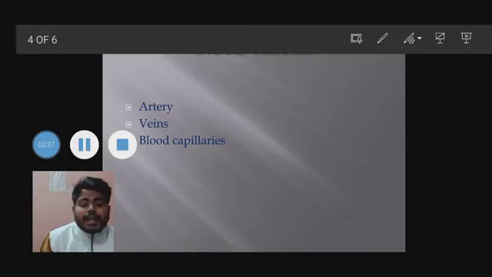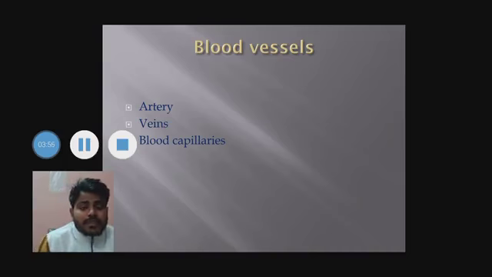Blood capillaries are the smallest blood vessels that form the connection between arteries and veins. The primary function of the blood capillaries is the exchange of materials between blood and tissues.